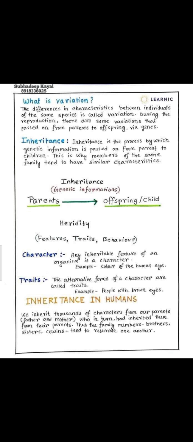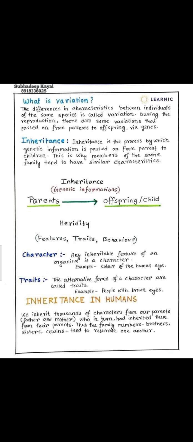And what is inheritance? Inheritance is the process by which genetic information is passed on from parents to children. This is why members of the same family tend to have similar characteristics. So here in this figure you can see inheritance: the genetic information that parents transfer to the offspring or child, while heredity covers certain characteristics, the features or traits and behaviors.